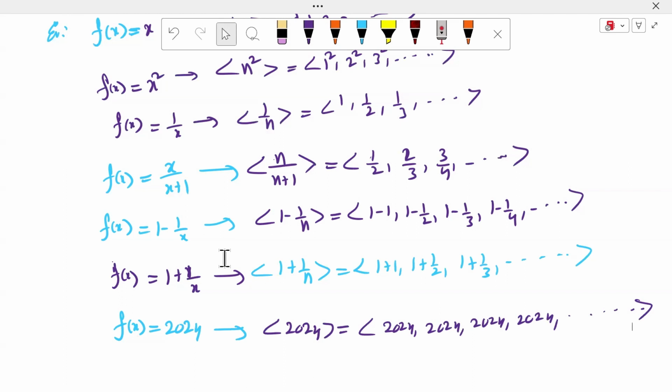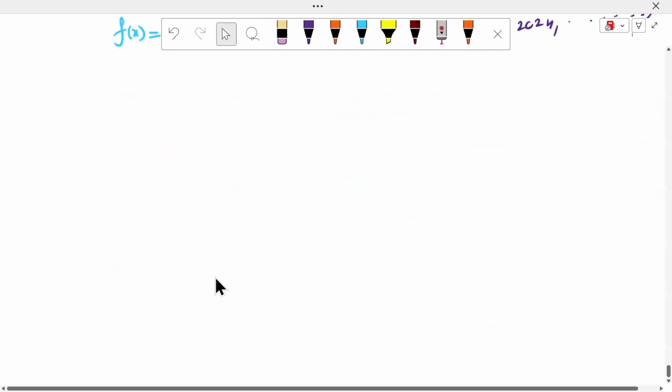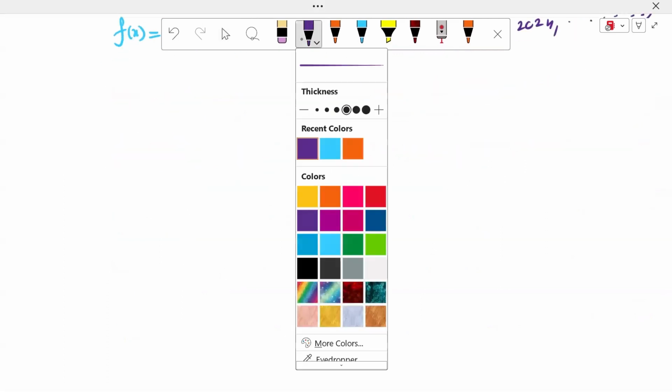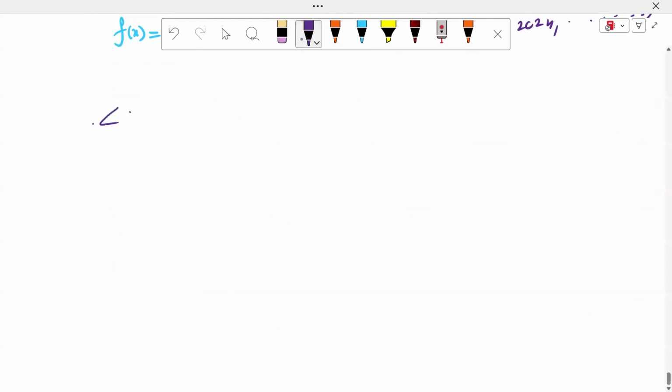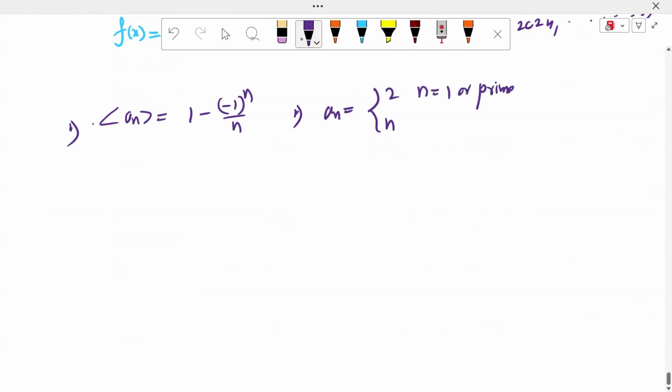Some more sequence definitions, with many examples here. The first example: the sequence a_n = (1 minus 1)^n by n. Another sequence: a_n = 2^n if n is 1 or prime, otherwise n.